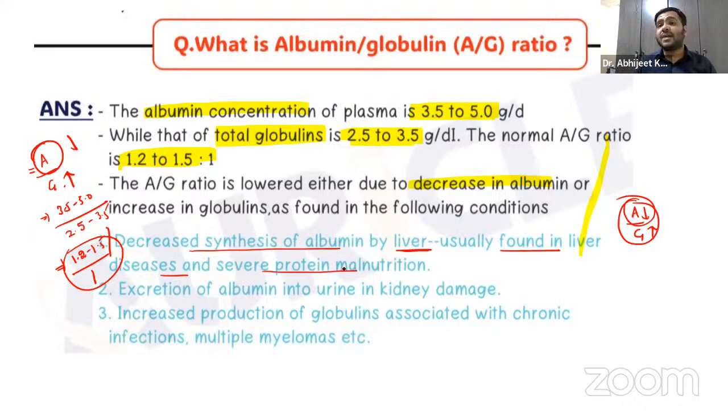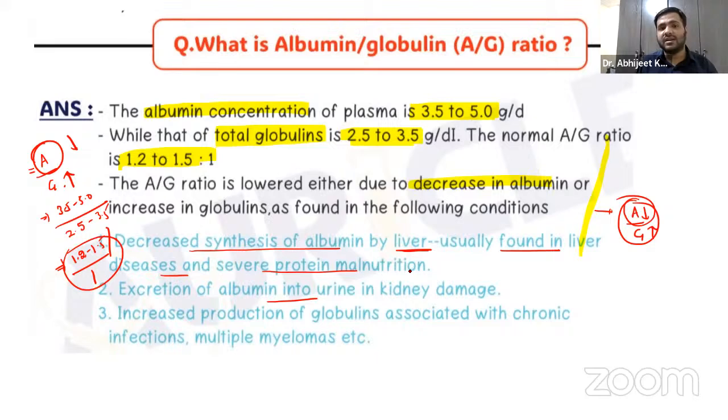Whenever a patient comes to me with a liver disease, for example liver cirrhosis, I will always ask the patient to undergo an LFT, liver function test, and in that I will focus on this A by G ratio as well. I will be seeing that the albumin synthesis has been decreased by the liver in those parenchymal diseases of the liver.